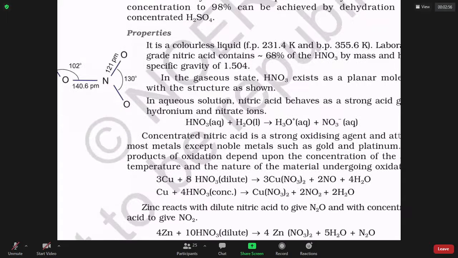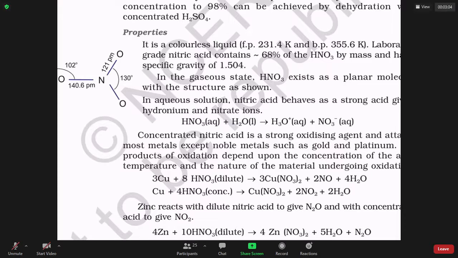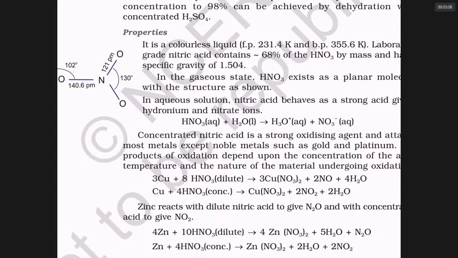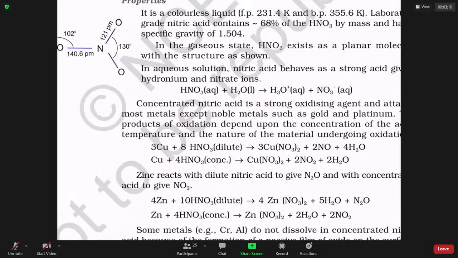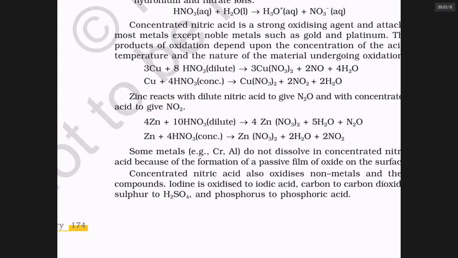Notice that nitric acid is a very strong acid. It is a very good oxidizing agent. Though it is a powerful acid, it can't dissolve aluminum, chromium, etc. because these metals tend to become passive. Chromium and aluminum make a protective oxide layer around them and they become unreactive with nitric acid. However, diluted nitric acid can react with aluminum.